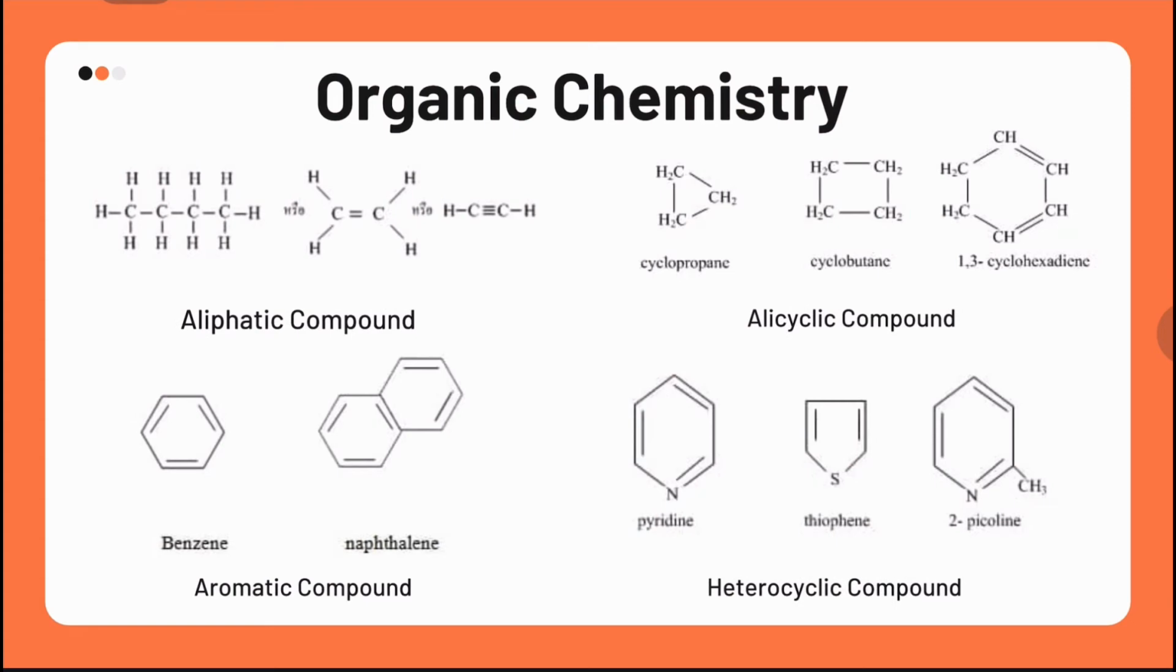Organic chemistry is the study of compounds that contain carbon, called organic compounds. The compounds are formed by the attraction between atoms with covalent bonds. Let's talk about its properties. Organic compounds melt at lower than 300 degrees Celsius, and they are less soluble in water than inorganic compounds. There are four types of organic compounds, which are aliphatic compounds, alicyclic compounds, aromatic compounds, and heterocyclic compounds.